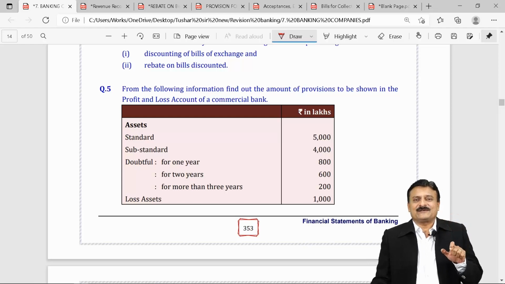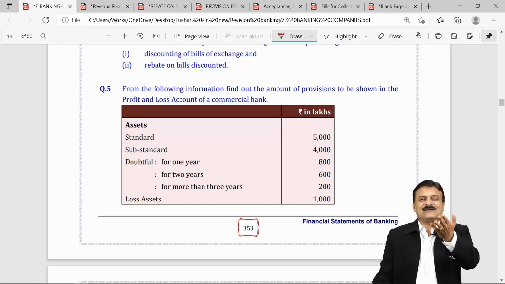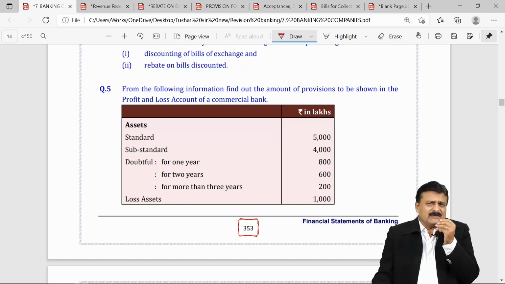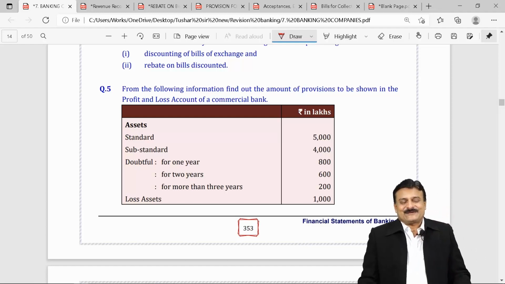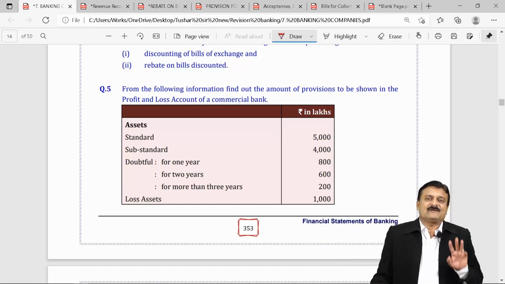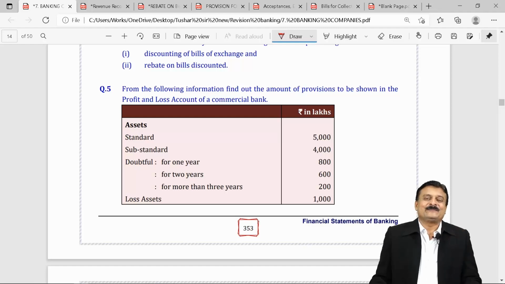Standard assets are those advances where the customers of your bank are repaying principal and interest both in time. Sometimes delay happens, but they are not defaulted people. Those who make default are called non-performing assets, NPAs. In NPA, there are three further classifications: substandard, doubtful, and last one, loss assets.